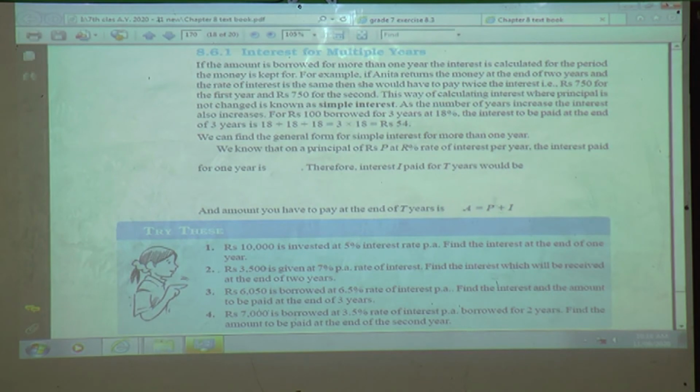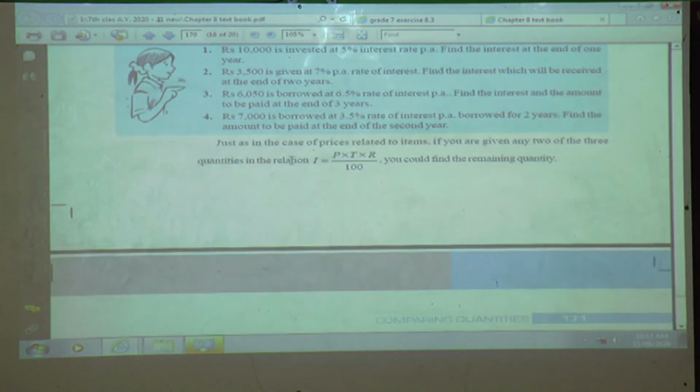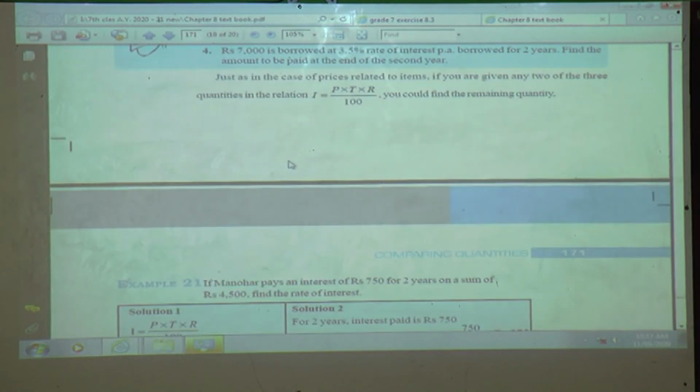That is nothing but I, what you are paying as interest. So always interest should be added to the principal amount, and that will be the total amount. In this way we saw how to take the interest for multiple years and calculate it. If the principal is the same, then we can calculate it very easily.